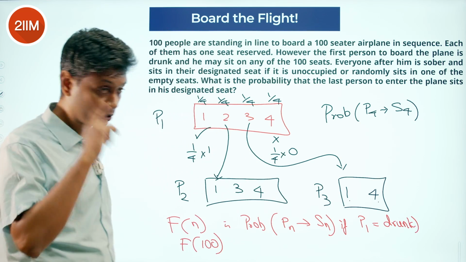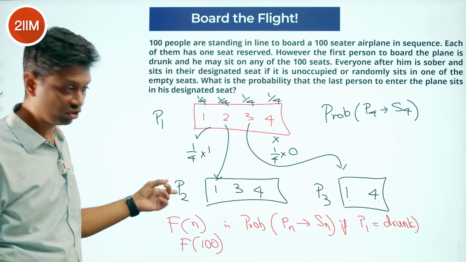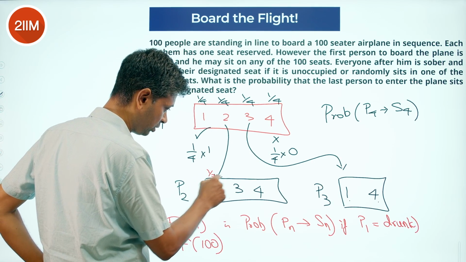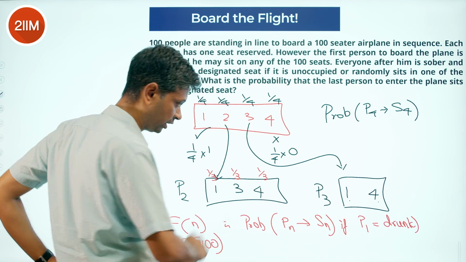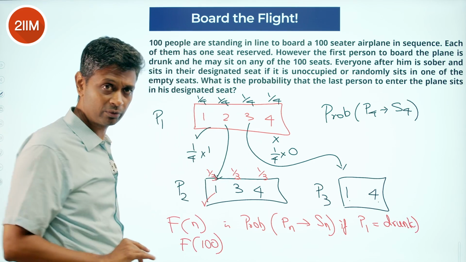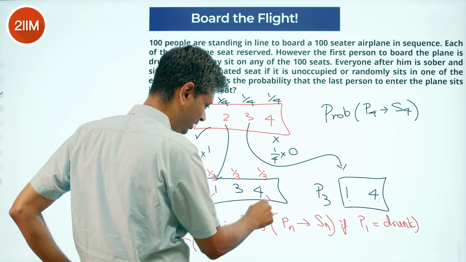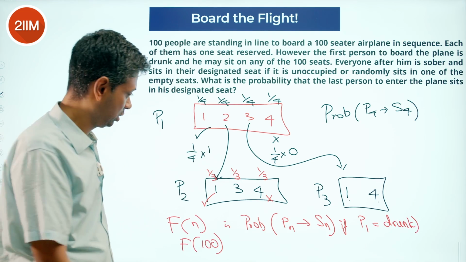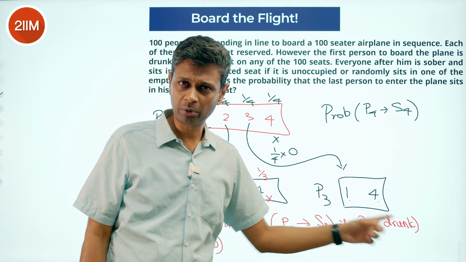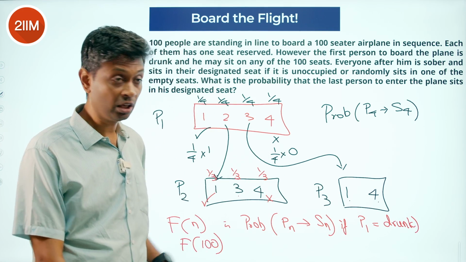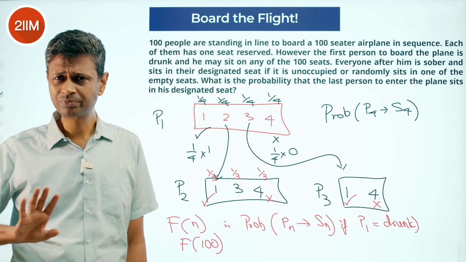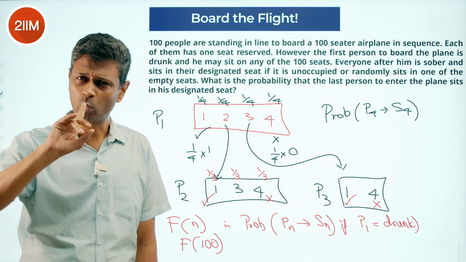Beautiful. Now think about this. When person 2 comes here in this situation, the probability here is 1/3 of taking this, 1/3 of taking this, 1/3 of taking this. This works always. Person 4 will get seat 4. This works never. If person 2 sits in seat 4, end of story. If this happens, then we are back to this situation. Choosing between 1 and 4 for P3. P3, if he sits at 1, this is out. Nice. Beautiful. Now comes a wonderful part.